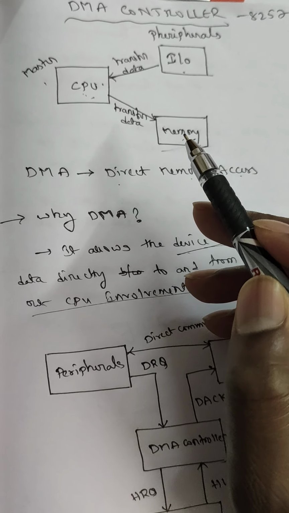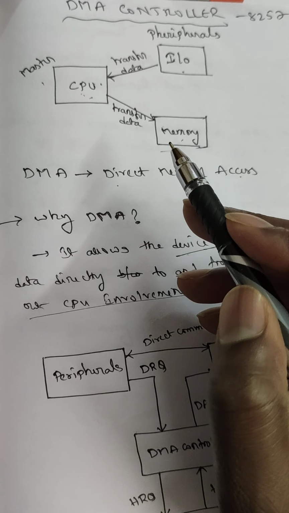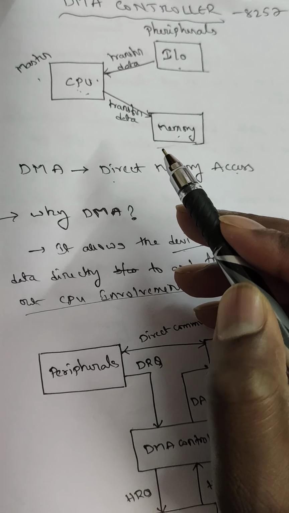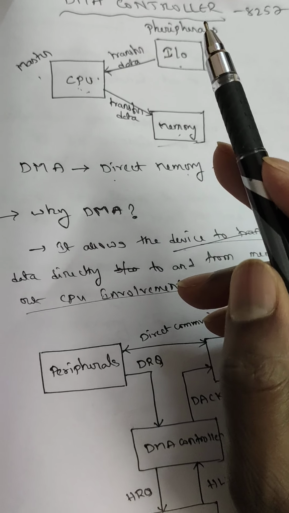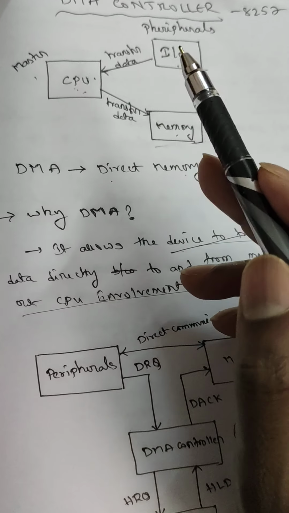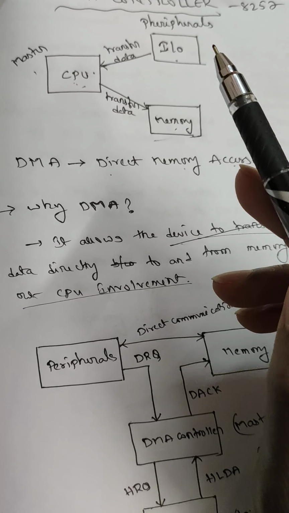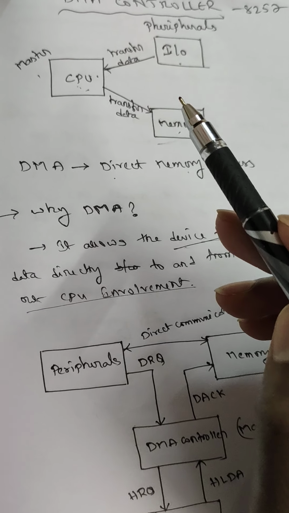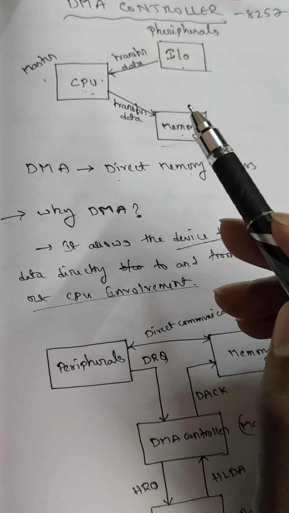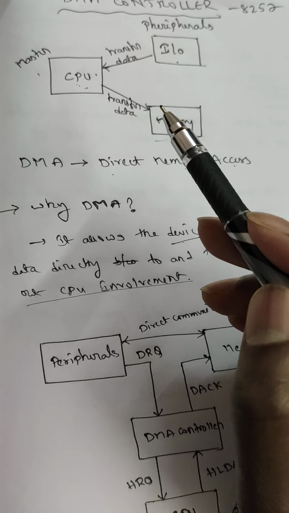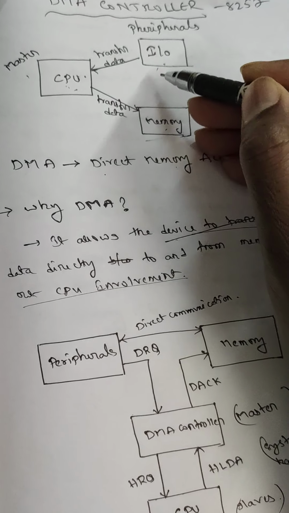Here one important point we have to notice: the main aim of our CPU is execution of programs or processes, but here the CPU is unnecessarily wasting time transferring data, and the performance of the CPU will come down. To overcome this we use the DMA controller, so that without the involvement of the CPU, we can transfer data directly from peripherals to memory.